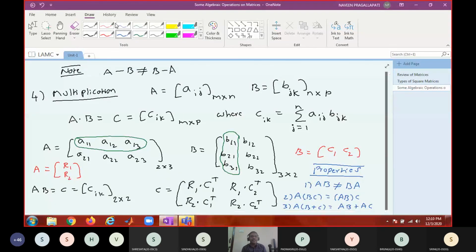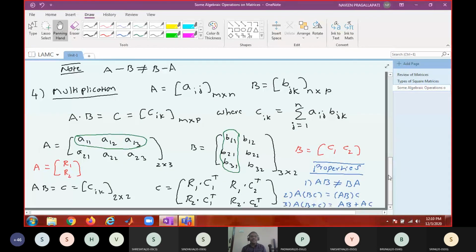This is called left distributive. Similarly, you will have right distributive also: A plus B into C. And what is the multiplicative identity for this? A into I. AI equal to IA equal to A, right? I is the identity matrix, right?